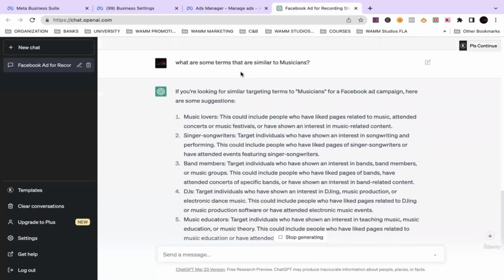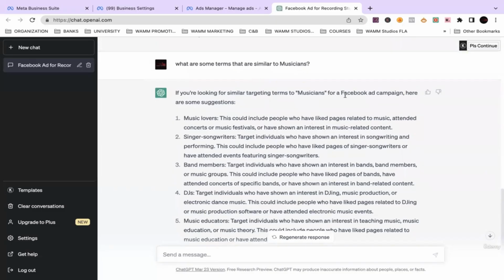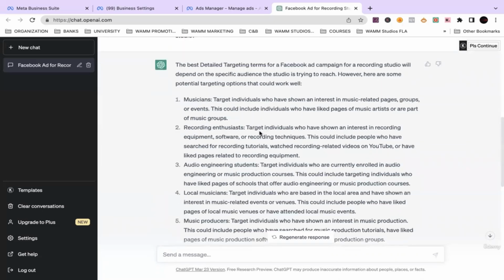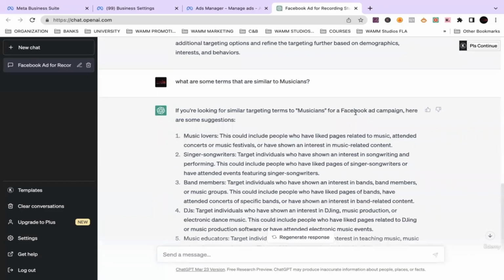All right, so notice, I didn't type in all of this stuff. I said, what are some terms that are similar to musicians? If you're looking for similar targeting terms to musicians for a Facebook ad campaign, here are some suggestions. All right. So the reason why it was able to finish this is because it's going based off my history. So keep that in mind.